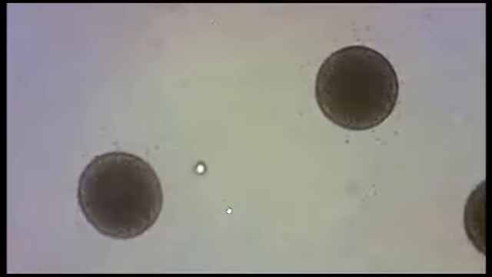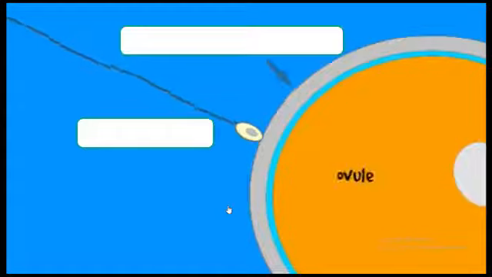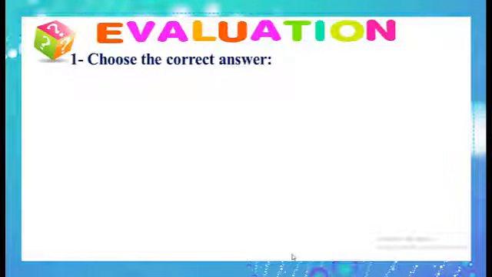So as you can see here, many sperm cells are trying to enter the ovule, but only one sperm cell can enter the ovule. So here the sperm cell enters the ovule, then the two nuclei merge together in order to form the zygote.